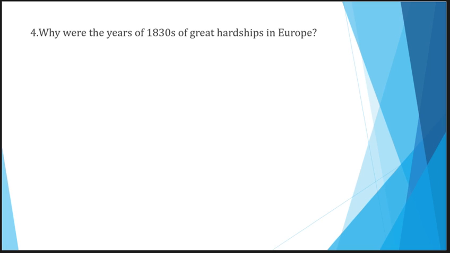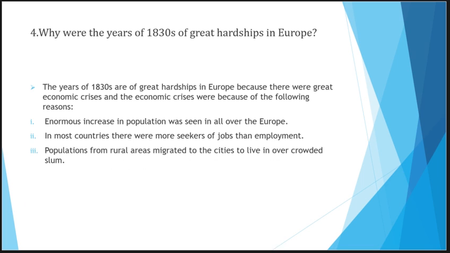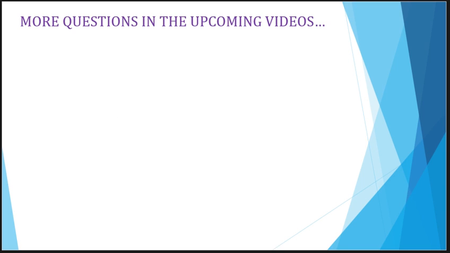And here comes the last question of the video. Why were the 1830s years of great hardship in Europe? So here comes its answer. In the first point I mentioned the increase in the population. Then I mentioned the lack of job opportunities. And in the last point I mentioned the migration of people from rural areas to cities.